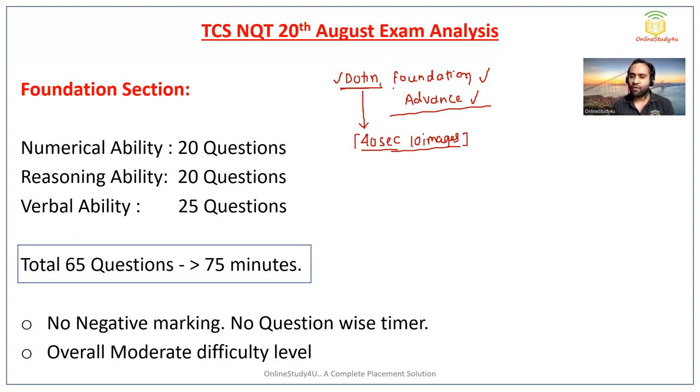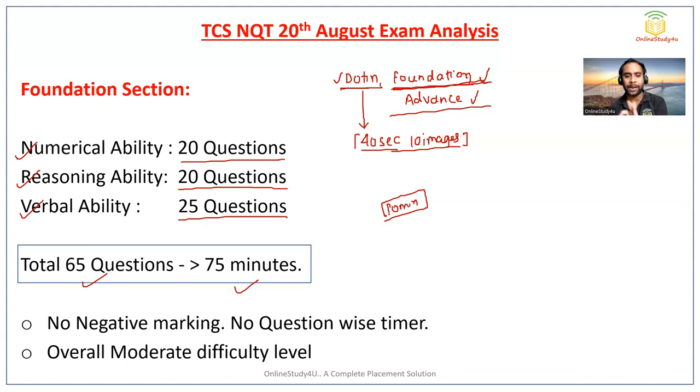And then the foundation section. In the foundation section, we have numerical ability, reasoning ability and verbal ability. In reasoning ability you will get 20 questions, in numerical ability 20 questions, and in verbal ability 25 questions. So basically a total of 65 questions will be given to you and the time will be 75 minutes. So basically you get 1 minute for one question and then 10 minutes of extra time. You can keep that in your mind.